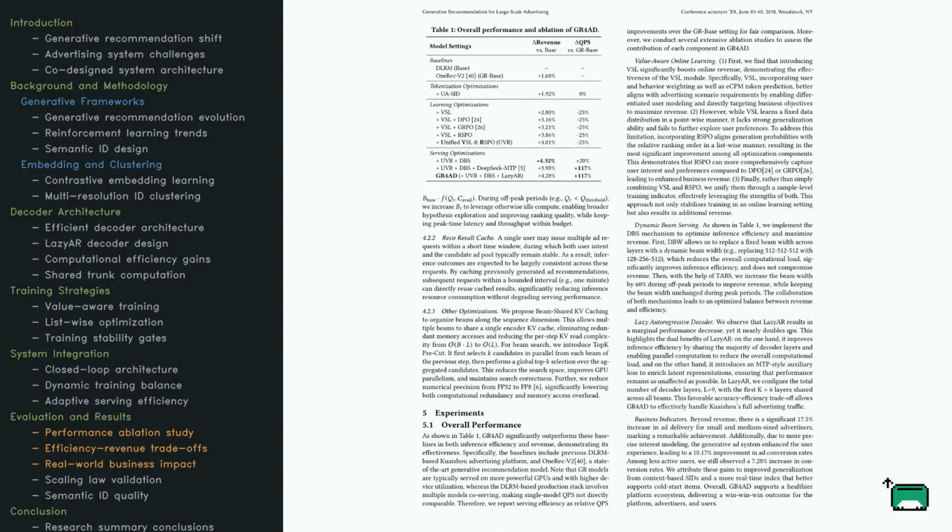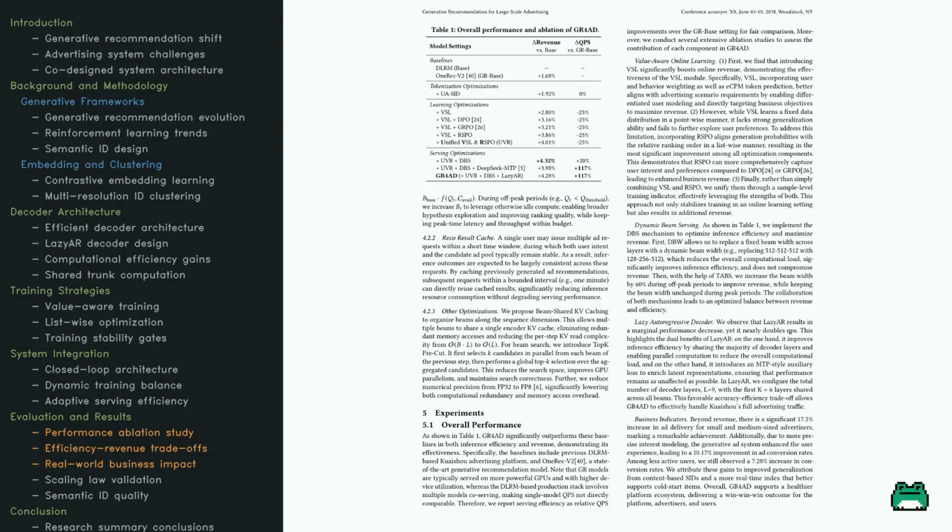The results really tell the story here. Look at the table provided. It acts as a roadmap for the paper's contributions, showing exactly how much each piece, the semantic IDs, the value-aware learning, and the efficient decoder adds to the bottom line. It's fascinating to see that while some learning optimizations actually cost a bit of throughput, the serving optimizations more than make up for it, leading to a huge jump in overall efficiency.